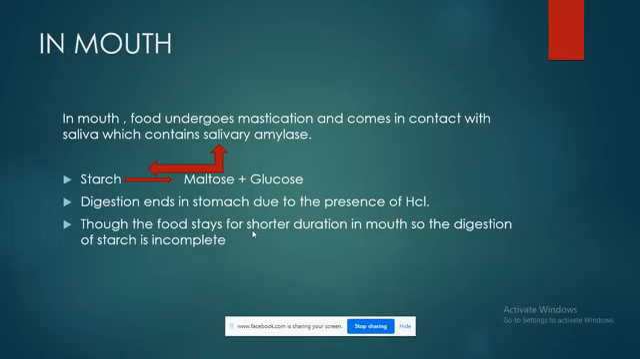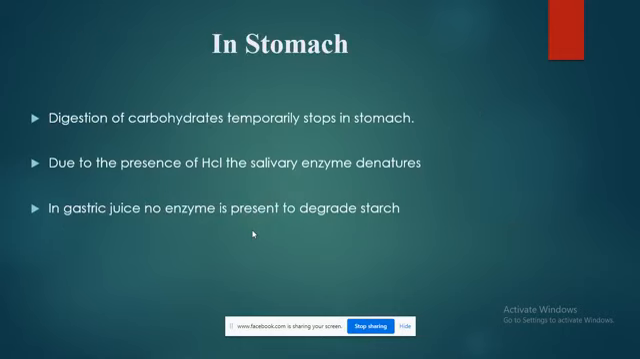So, a quick recap: digestion of the starch starts in the mouth with the help of enzyme salivary amylase, also known as ptyalin, and the digestion of starch ends in the stomach because of the acidic nature of the HCl.